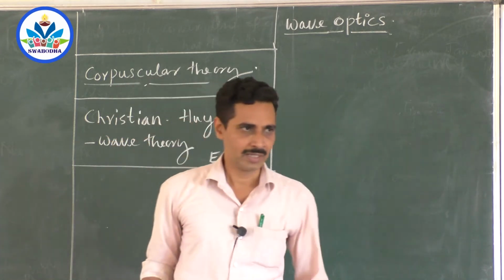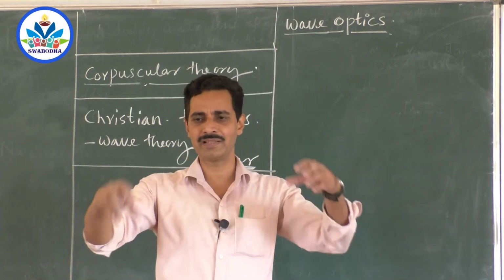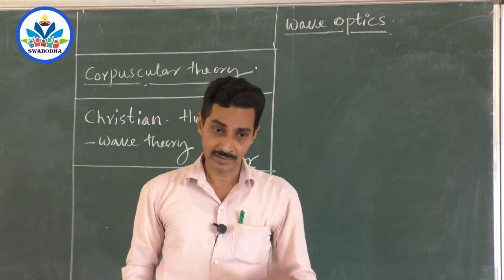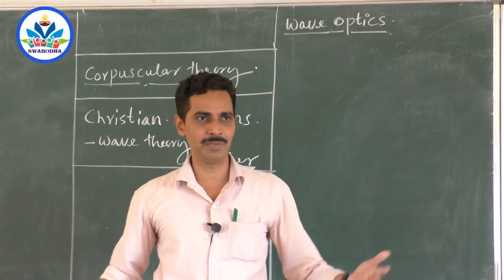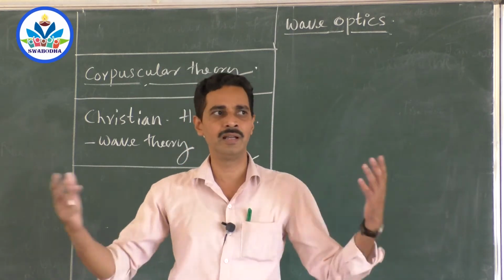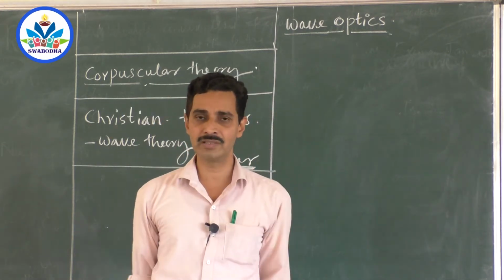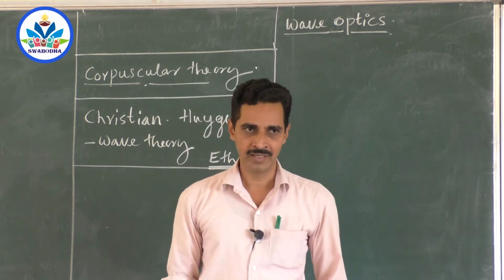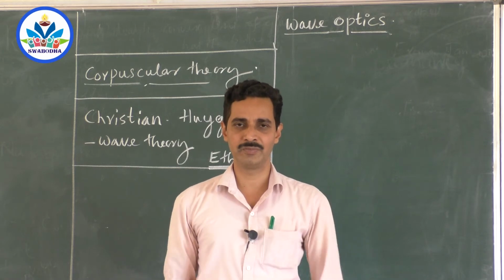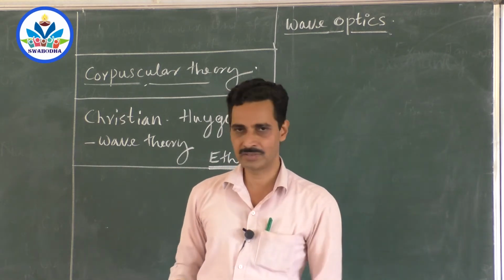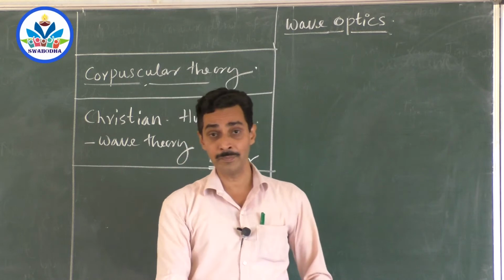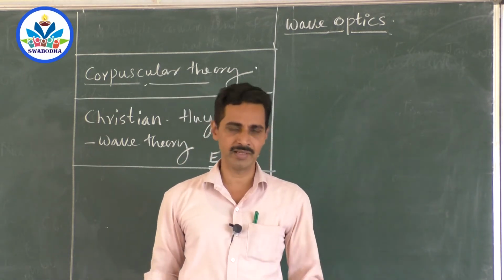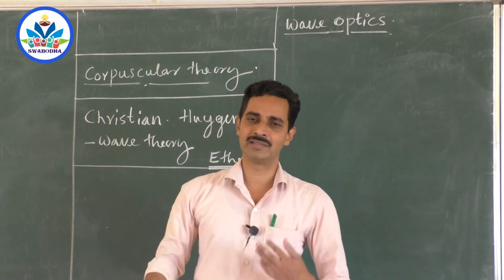But Christian Huygens' idea of assumption of ether was very beautiful. Like this, suppose you have a tank and put some plastic balls in that, those plastic balls will be floating in the water tank. Then water is the medium in which it is floating. Similarly, all these planets are floating in the universe, and in the whole universe there is ether. In the ether, all these planets are floating as if plastic balls are floating in water. That was his assumption. And using this ether medium, light can travel. That is what he said. So if you can assume ether everywhere, there is no question of how does light travel in vacuum.